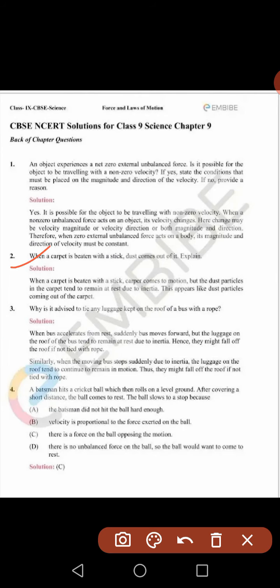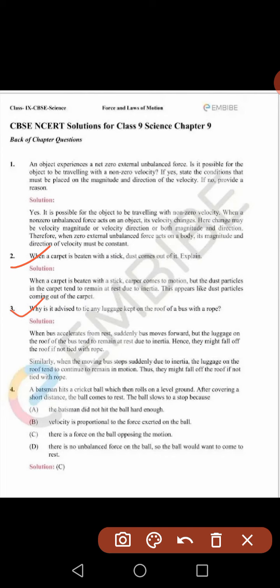When a carpet is beaten with a stick, the carpet comes into motion, but the dust particles in the carpet tend to remain at rest due to inertia. This appears like dust particles coming out of the carpet.